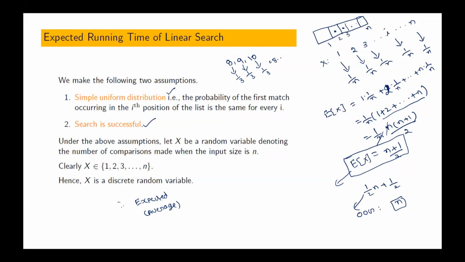8 into 1 by 3 plus 9 into 1 by 3 plus 10 into 1 by 3 is equal to 9. That means if you give equal probability for all, simple uniform distribution like this, then average and expectation both are the same. Now what is average case running time of linear search? Linear search order of growth is n.